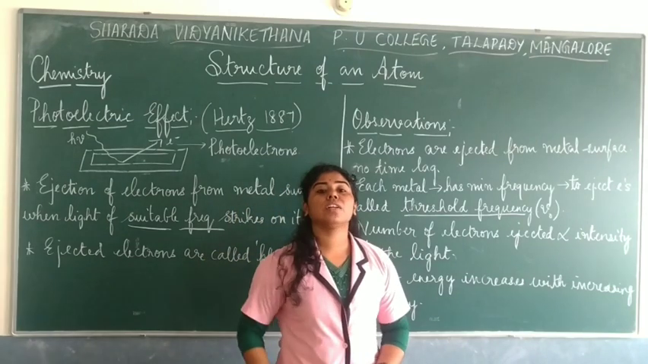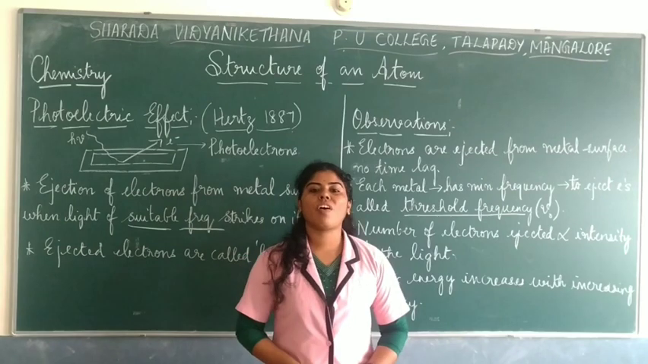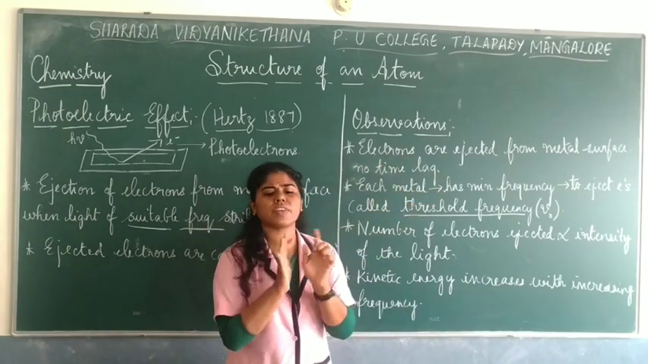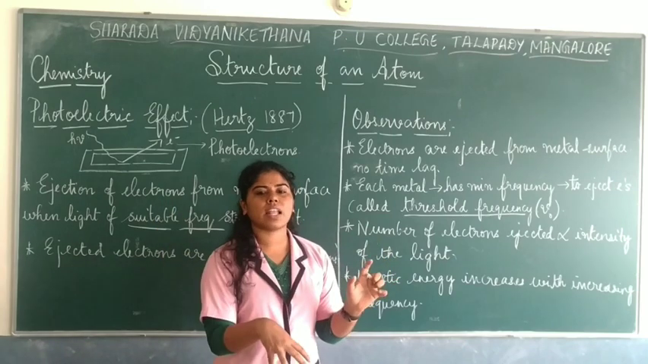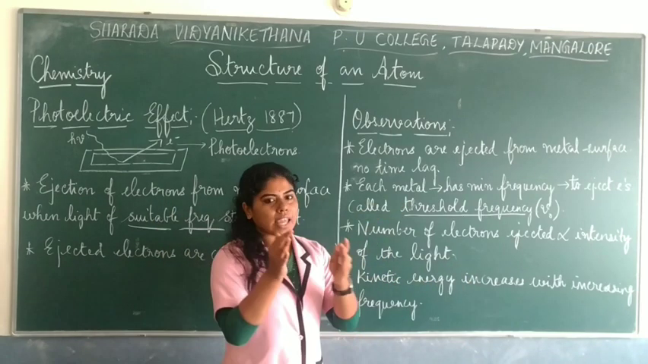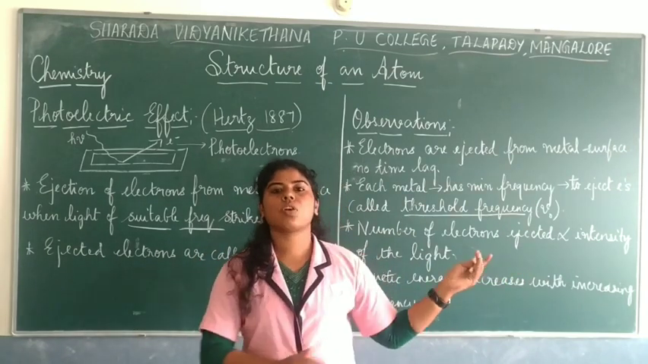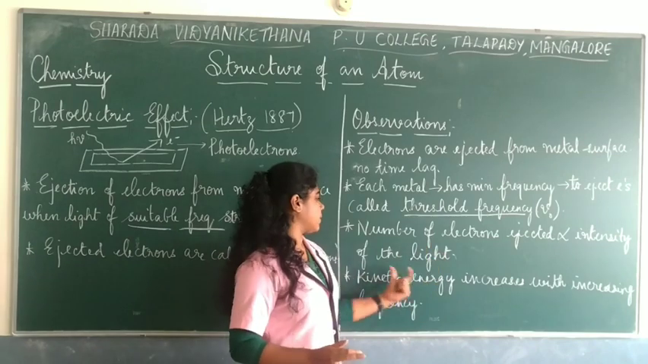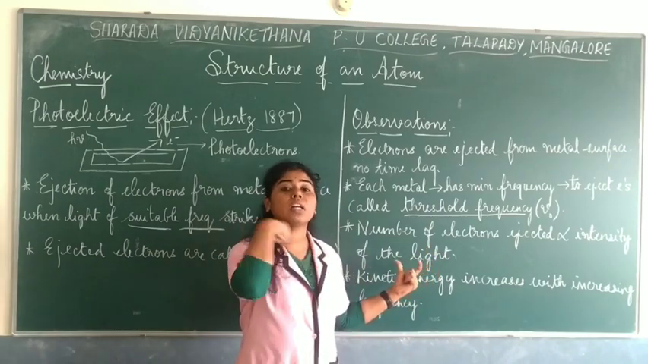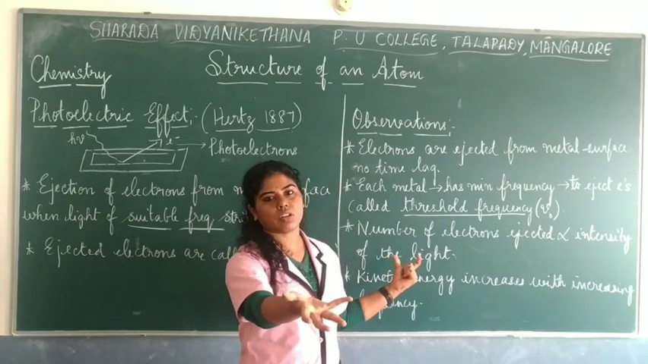So these are the four observations made by Hertz during this experiment of the photoelectric effect. First, electrons are ejected from the metal surface with no time lag. As soon as the light falls onto the metal surface, there is ejection of electrons. The second is that each metal has a minimum frequency to eject electrons, called the threshold frequency. The third is that the number of electrons ejected is directly proportional to the intensity of the light. The brighter the light, the more electrons will be ejected.